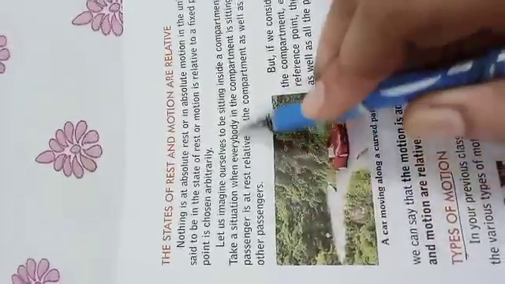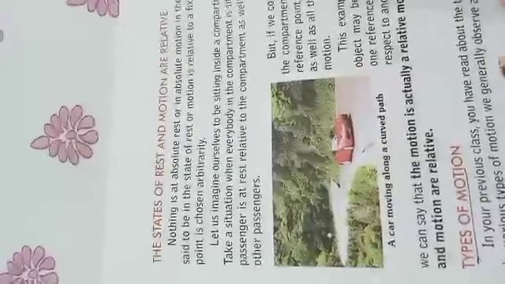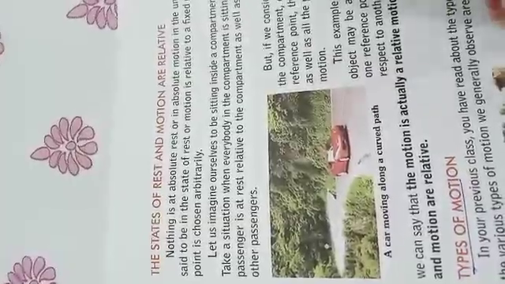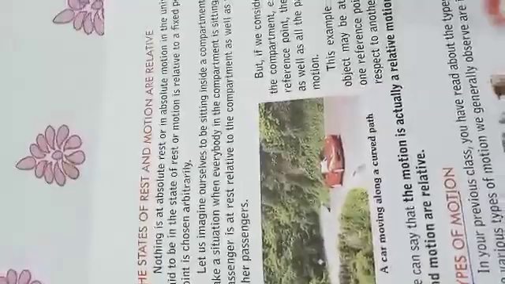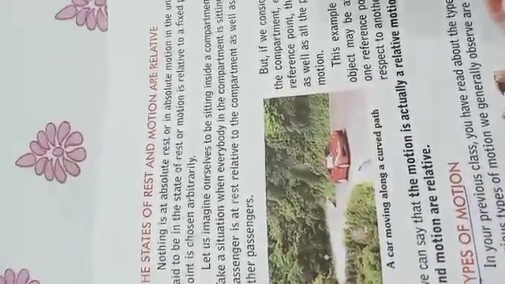Let us imagine you are sitting in a running train. You are sitting, which means you are at rest with respect to your other passengers.